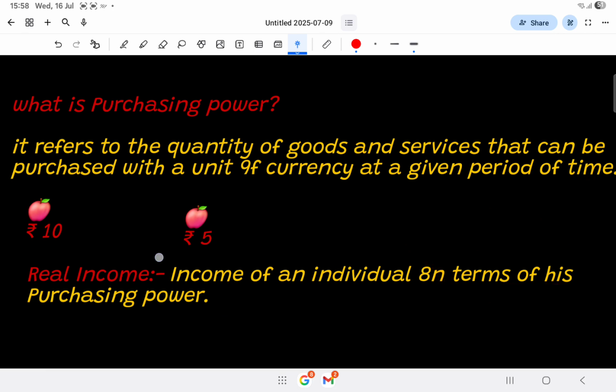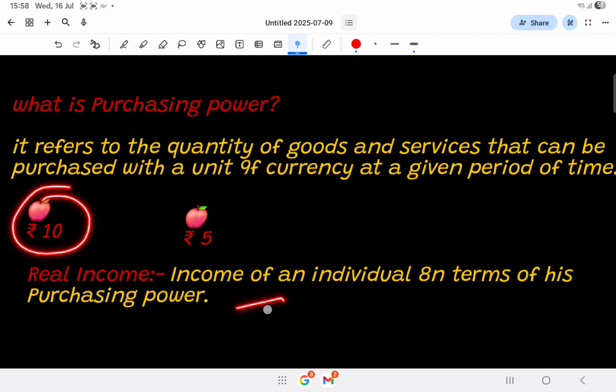But when we are considering real income, it is in terms of purchasing power of that particular individual, meaning how much he can purchase. So it can rise or decline in terms of prices of goods and services.